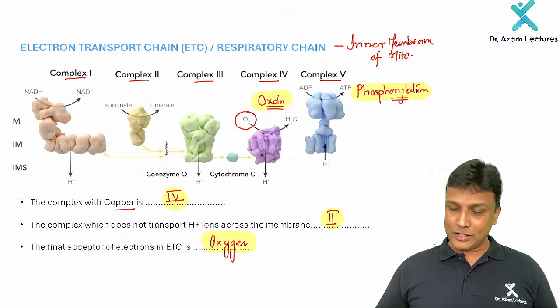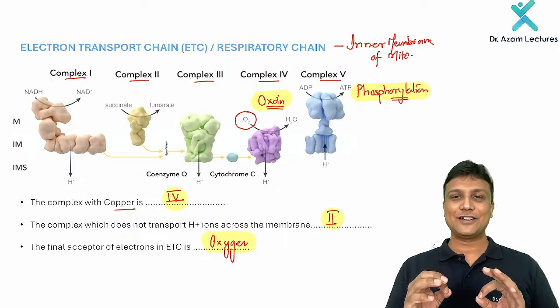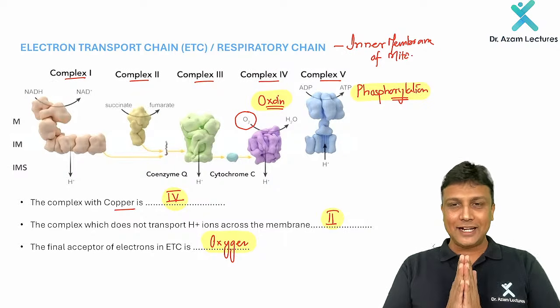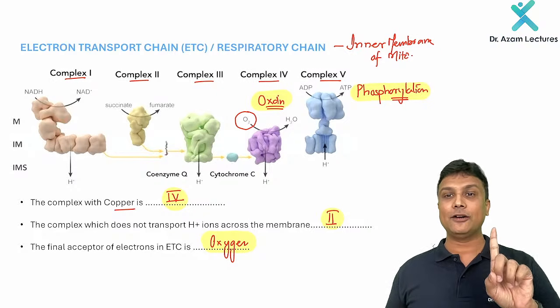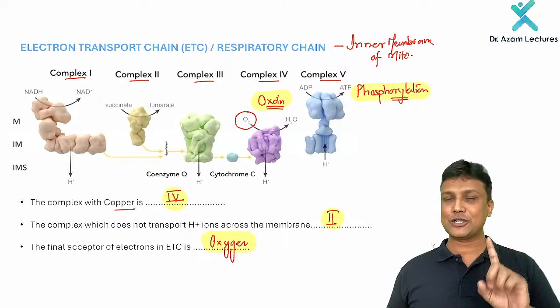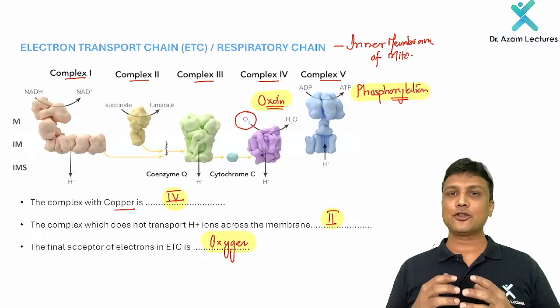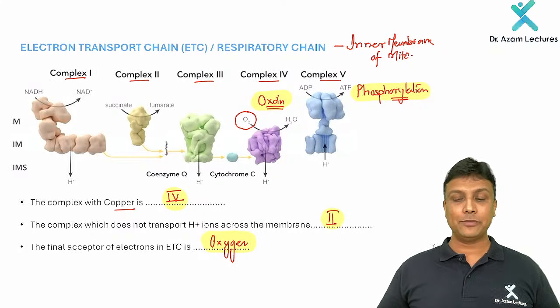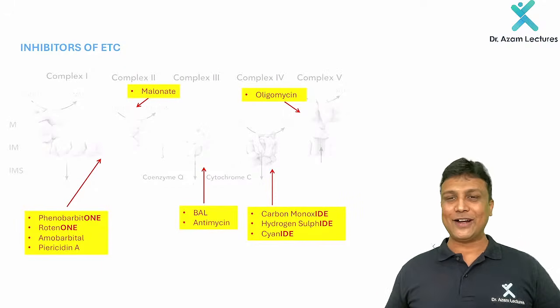Done? Now once you are done with this one, I will tell you the golden thing. In the electron transport chain, one question will come for sure, my dear friends, and that question will be either from inhibitors of the electron transport chain or from the uncouplers. So get ready for one question in your exam in January.